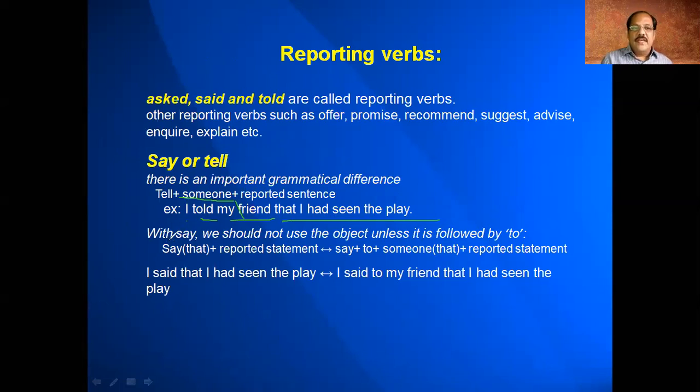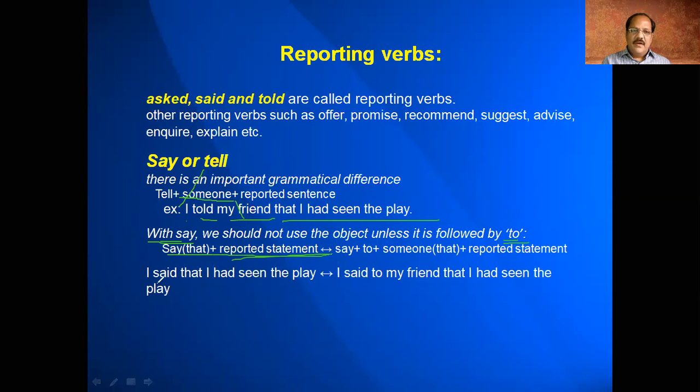So what is the difference with say? That was about tell. When you want to use say or said, we should not use the object unless it is followed by to. So the object is not used, but if at all an object is used, we have to use to before it. So say that, and a reported statement, this is what you have. For example, I said that I had seen the play.